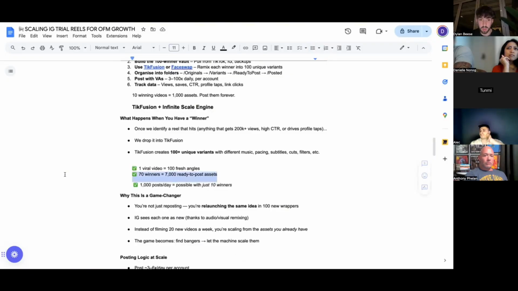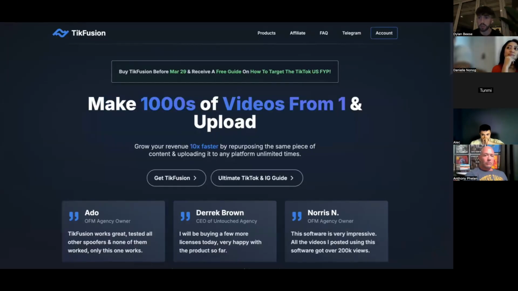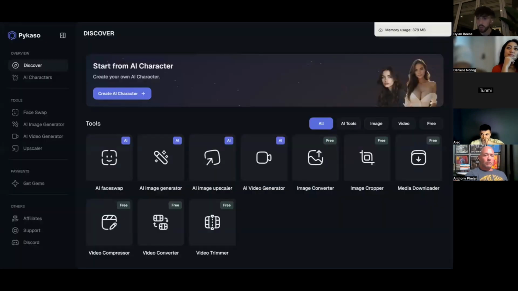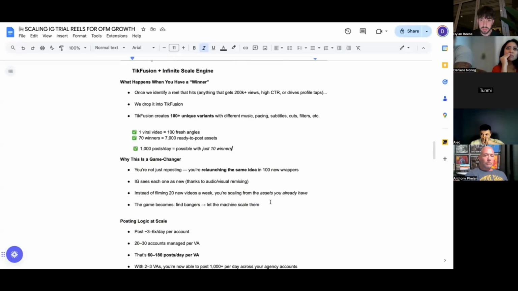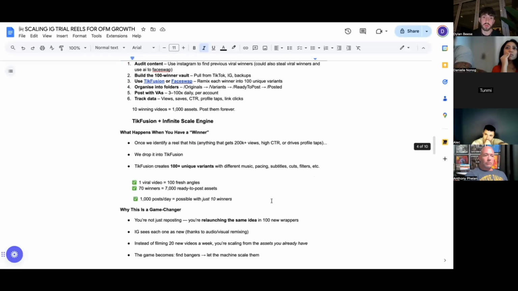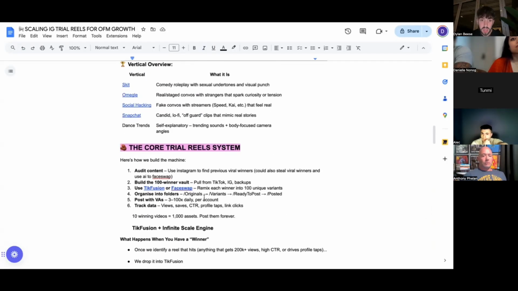And so you can literally exploit trial reels to an extreme level. Eventually you could really scale the system, which is what we're currently working on doing. You could scale it to easily 1,000 posts a day with just 10 winning pieces of content, in theory. Because Tick Fusion makes 1,000 unique variants, or you could do 1,000 unique face swap variants, you could have one viral video and make 1,000 pieces of content from it. So if you've got 70 winners, you've got 77,000 new videos to post without your creator having to do anything. You can just spam trial reels pretty much, right?